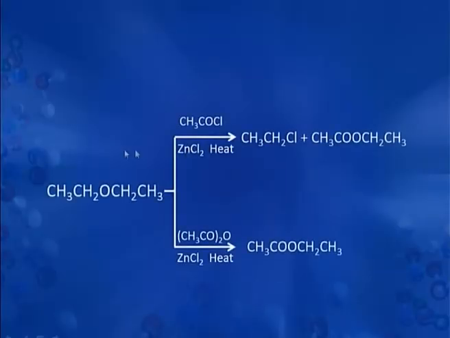Now, we will discuss the reaction of ethers with acetyl chloride and acetic anhydride. In both the cases, we get ester formation and the reaction takes place in presence of anhydrous zinc chloride or aluminum chloride. Here you can see that this is ethoxyethane. It reacts with acetyl chloride in presence of zinc chloride to form this chloroethane and this ethyl ethanoate. When this ether reacts with acetic anhydride under similar conditions, it forms only esters.